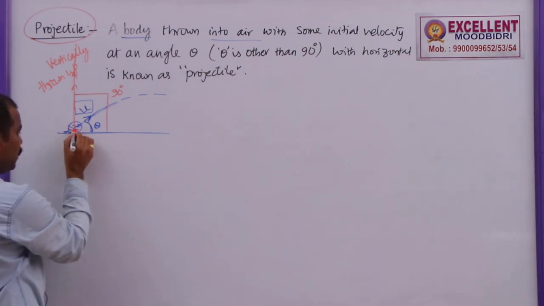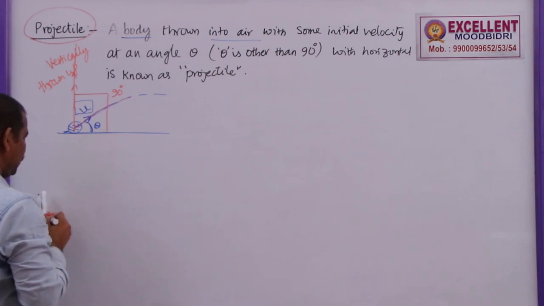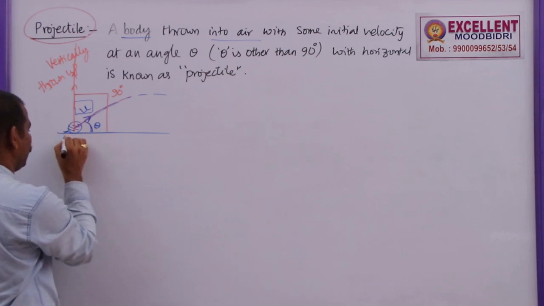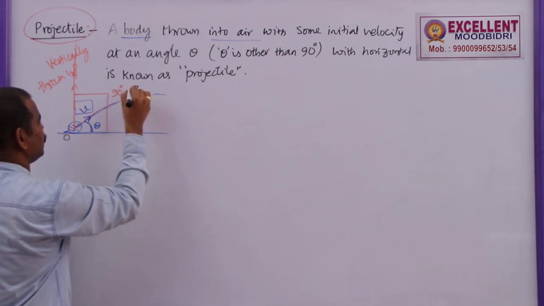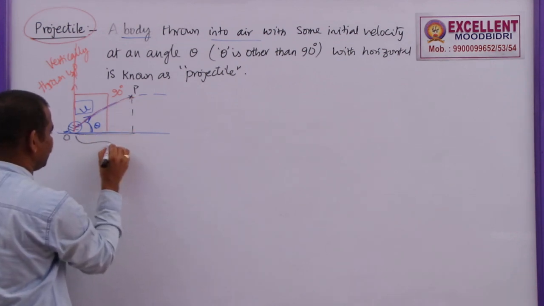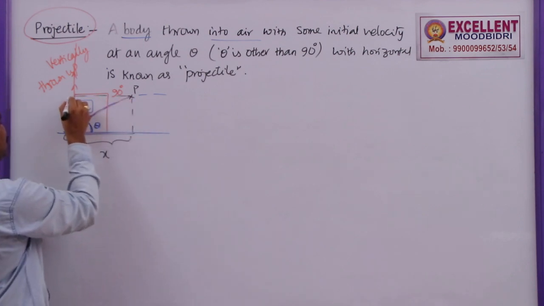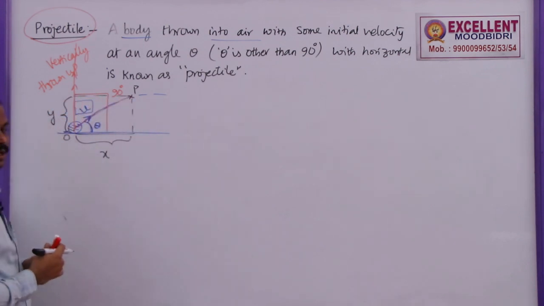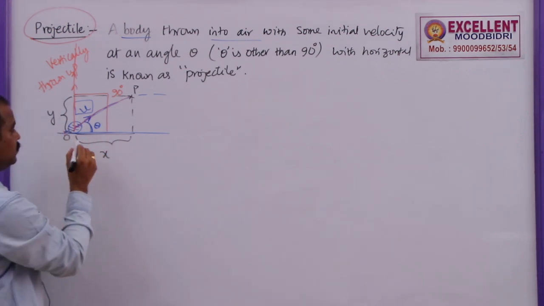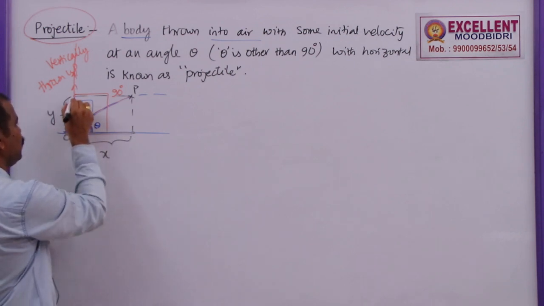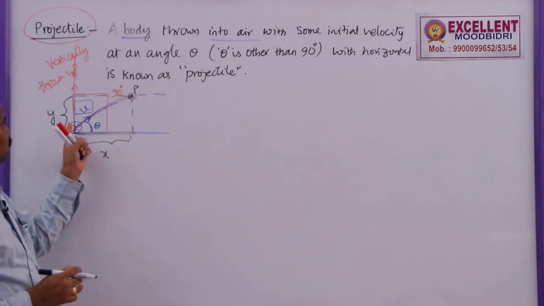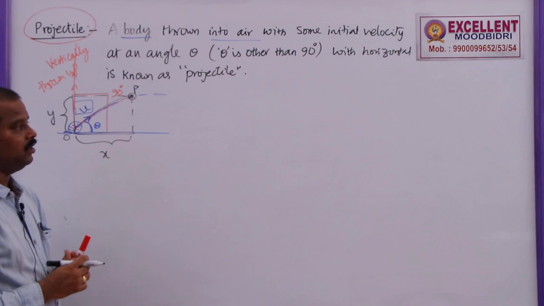So here when the ball is moving along this path, it has two directions. That means when the ball is kicked from point O, let us say the ball reached a point B after some time. After some time, the ball has traveled some horizontal distance and some vertical distance or displacement. That means the ball is not moving in one dimension. The ball is moving along the x-axis as well as the y-axis. As a result, it is reaching this point. That means the projectile is an example for motion in two dimension.